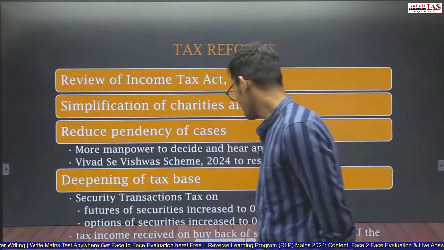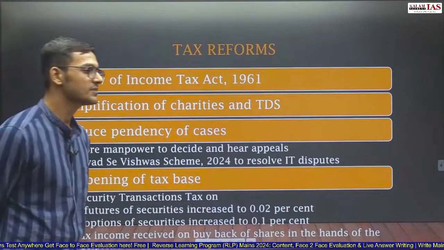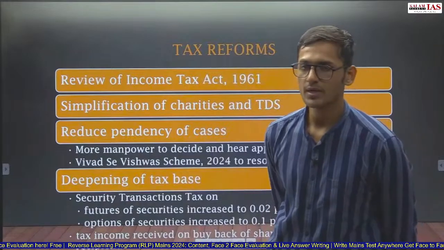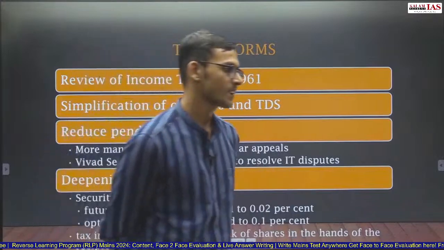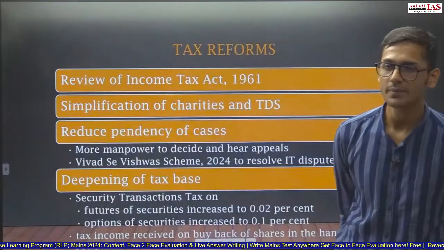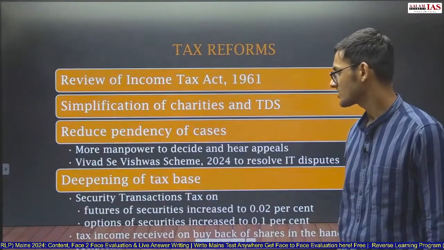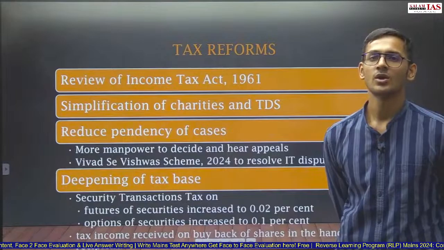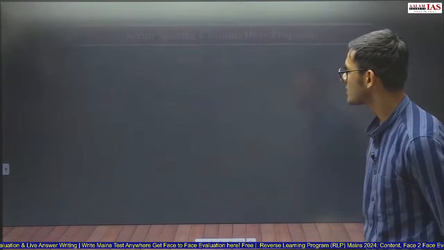Tax on income received on buyback of shares is now in the hands of the recipients. So earlier, if the company bought back shares from me, then the company used to pay tax, the company used to pay TDS on that. But now the tax will not be paid by the company, tax will be paid by the recipient himself. So if I am selling shares to the company, then I will have to pay tax on the income that I have earned on the selling of those shares. So deepening of the tax base is done by increasing the security transaction tax on futures as well as options. On futures 0.02%, on options 0.1%.